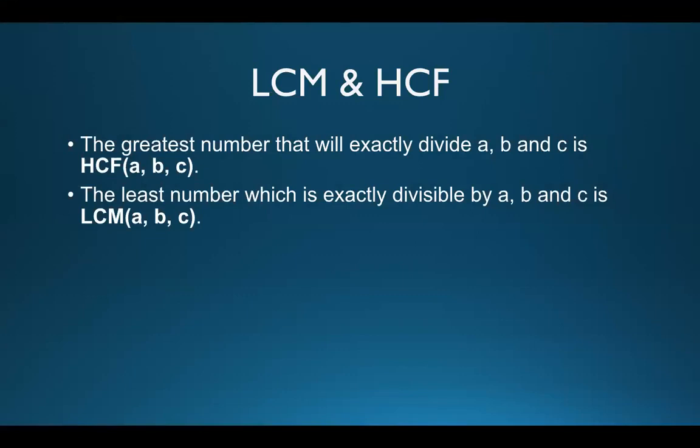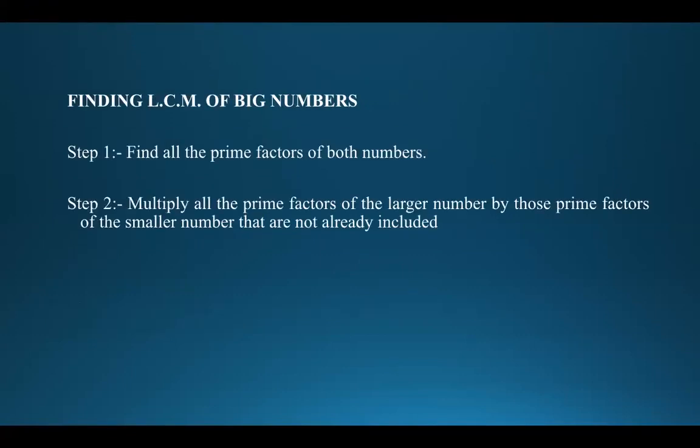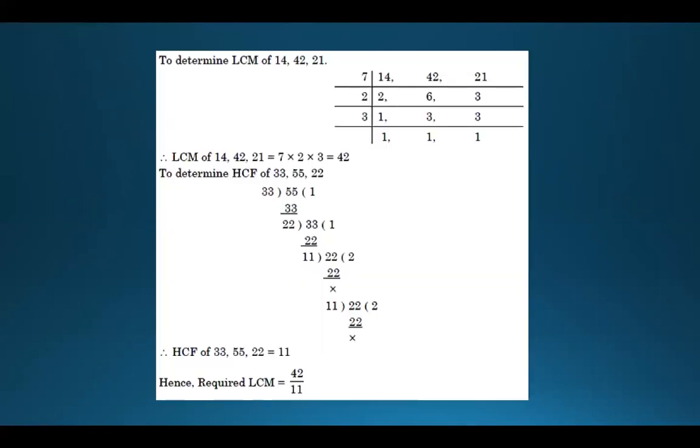And what is LCM? Least common multiple or lowest common multiple. So the least number which is exactly divisible by A, B, and C is LCM. I believe no one is having any issue here. Moving forward, how will you find out the HCF of big numbers? I'll skip this part. I believe you know this. Similarly, how to find out the LCM of big numbers, so I'm leaving this here.